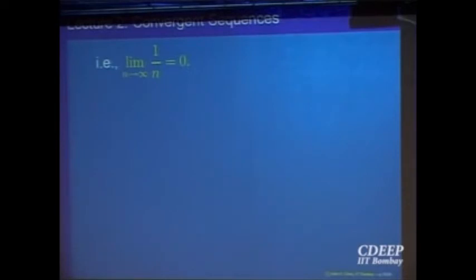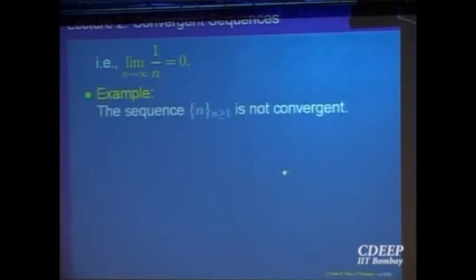Okay. Let us look at one more example to illustrate both the concepts together. Let us look at the sequence n, the opposite of 1 over n. Opposite in the sense you understand, right? The sequence is 1, 2, 3 and so on. What do you think is happening to the sequence?